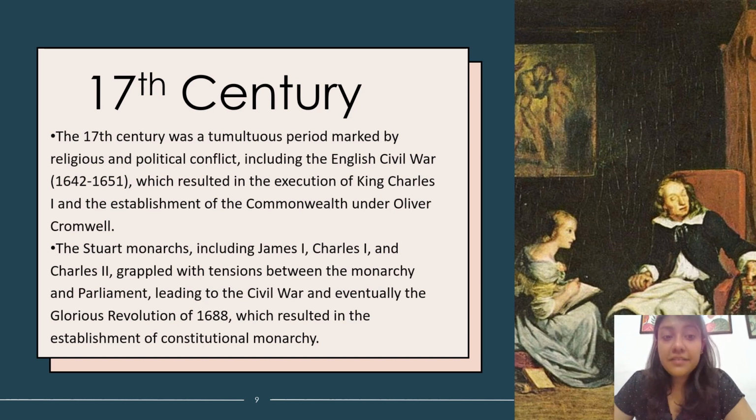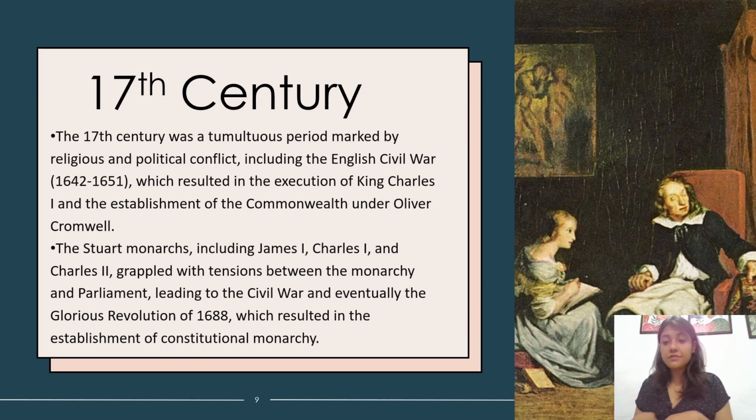Then moving on to the 17th century. The 17th century had a little bit of upheaval, because there was a lot of political and religious conflict, including the English Civil War, which lasted from 1642 to 1651 and resulted in the execution of King Charles I.